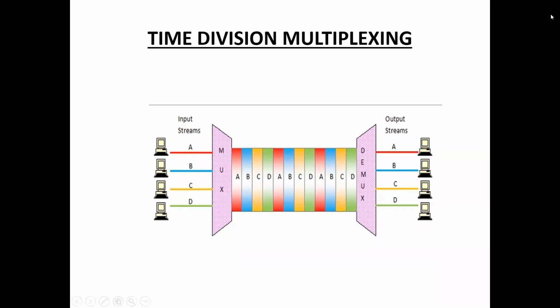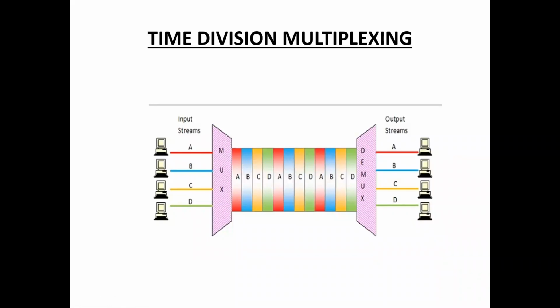Suppose this system has 4 input streams A, B, C, D. Each data stream is divided into units, which are allocated time slots in a round robin manner.